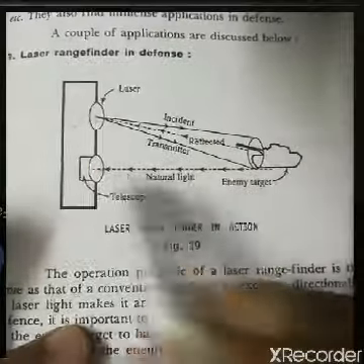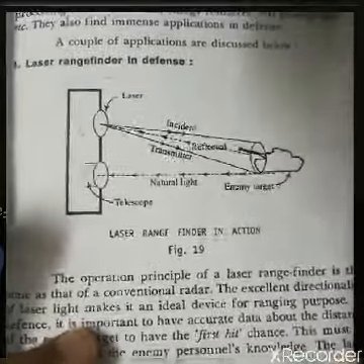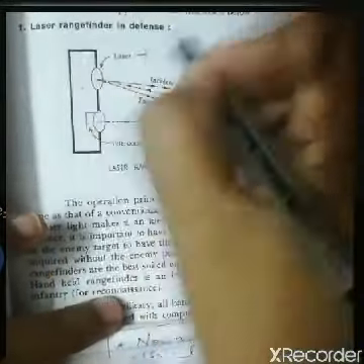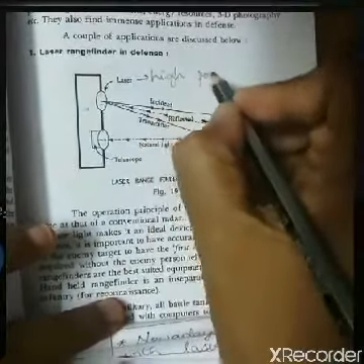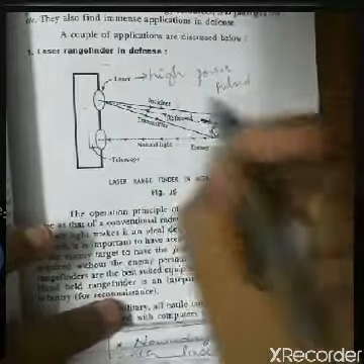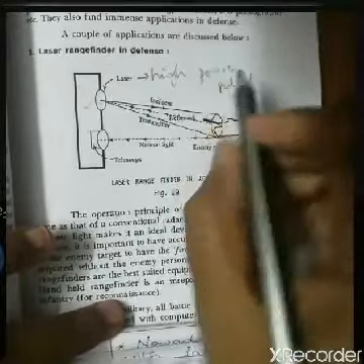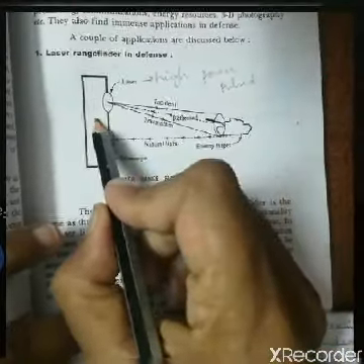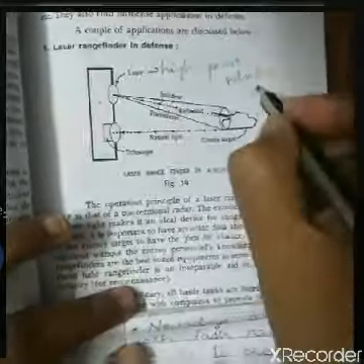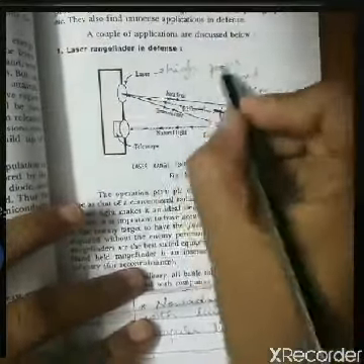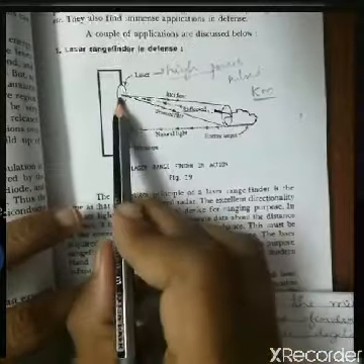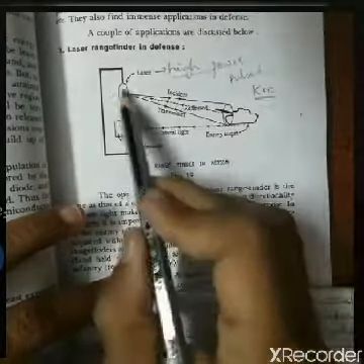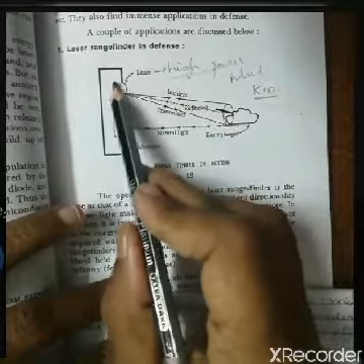In this procedure, he can find the distance between him and the enemy. Let me explain. First, this is a laser, and the laser you are going to use is a high power pulse laser. The reason for taking a high power pulse laser is that the distance between the enemy and the military tank is in the order of kilometers. So you require a high power laser. A laser beam from this high power pulse laser is directed towards the enemy, made to fall on the enemy, and this is called the transmitter. The laser is fitted to a transmitter.